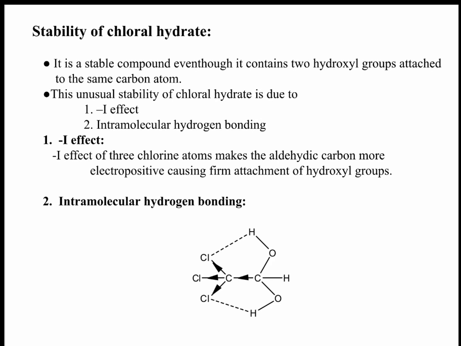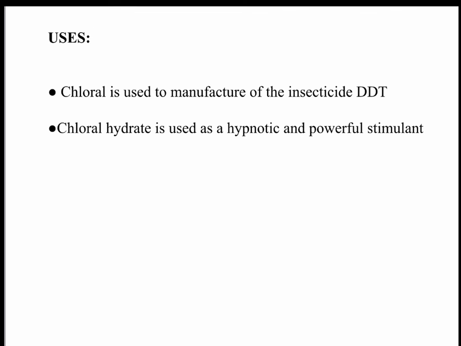Uses. The use of chloral is to manufacture the insecticide DDT, and chloral hydrate is used as a hypnotic reagent, and also it is used as a powerful stimulant.